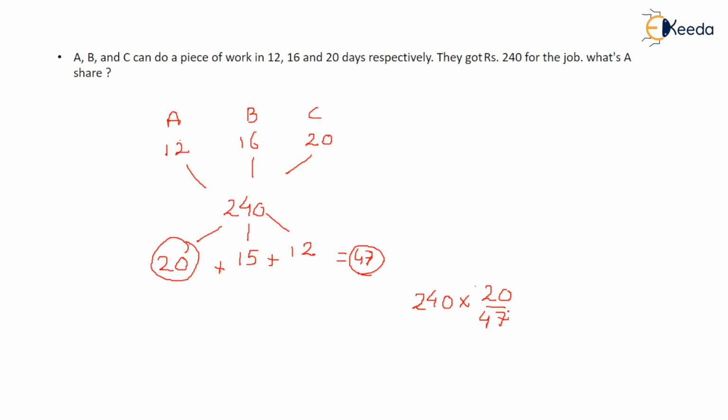So now the calculation part. You see, 240 into 20 divided by 47. That comes out to be A's share, which is 102 point something, 0.12. So it's 103 rupees that A is getting.